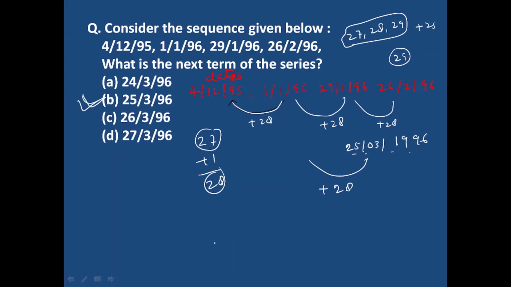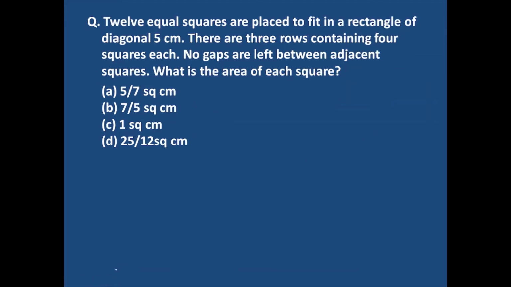Okay, clear? Now the next question: 12 equal squares are placed to fit in a rectangle of diagonal 5 centimeter. Okay, 12 equal squares. This is a rectangle of diagonal 5 centimeter.